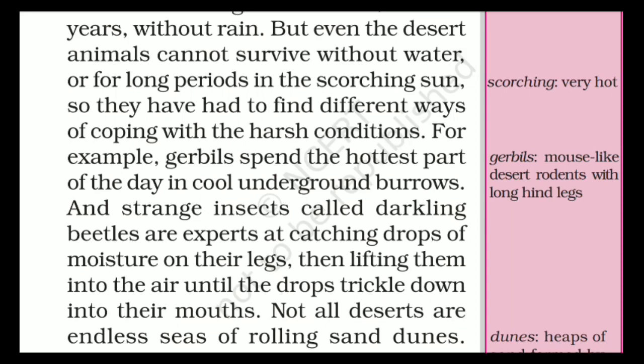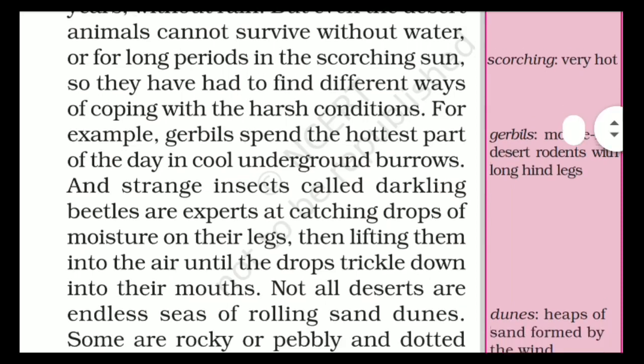They catch moisture on their leg, and afterwards they lift that leg up into the air and drop that water or moisture into the mouth, right? After catching that moisture, they lift their leg up and drop that liquid into the mouth.